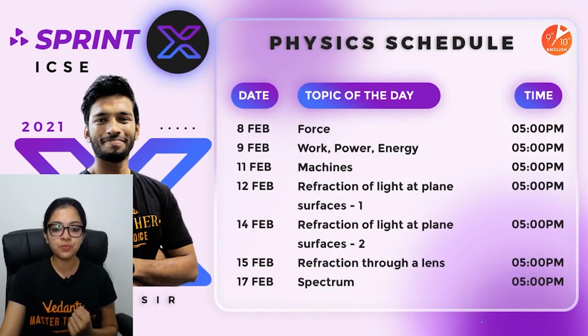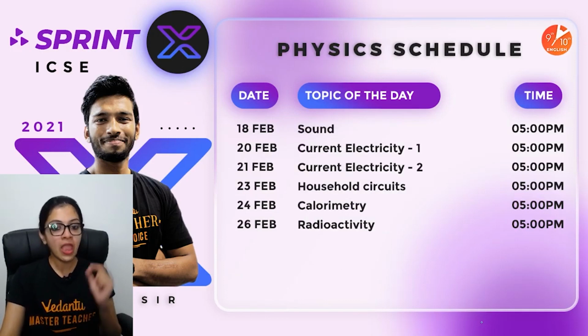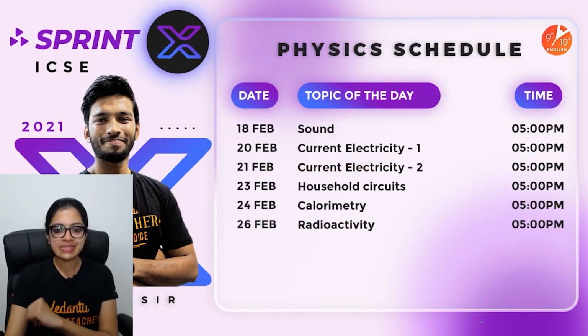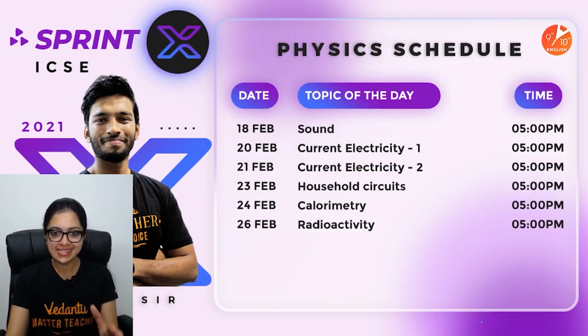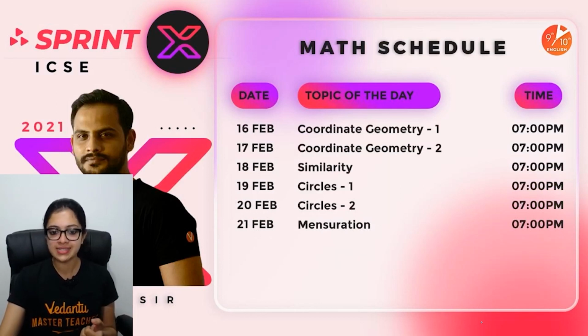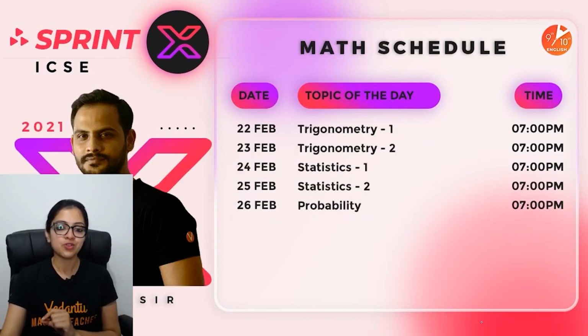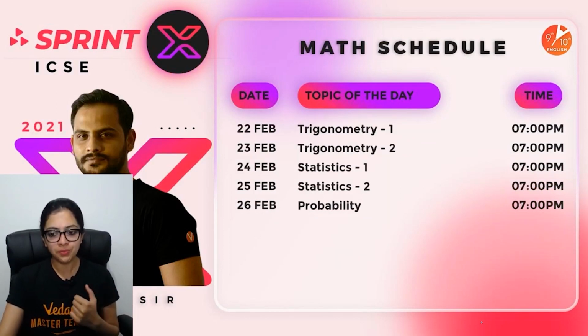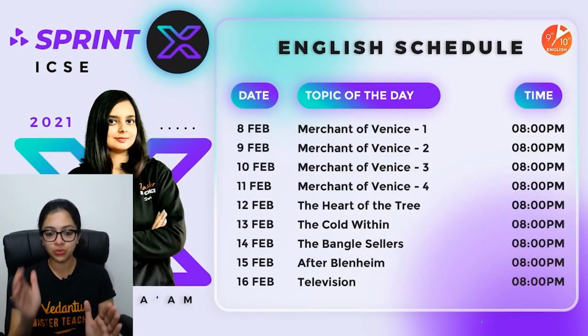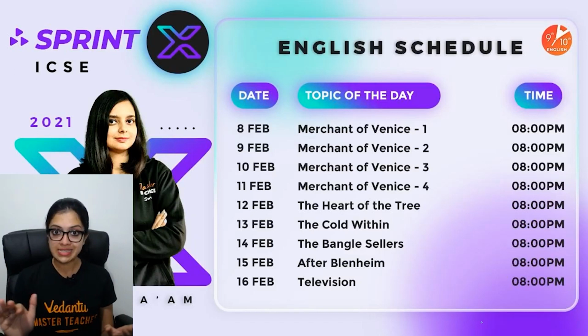Then physics, Anoop's schedule is also right here on the 26th of Feb, which is tomorrow. So we'll be done with Sprintex ICSE for physics. And math schedule. Gopal sir's sessions have been happening. Sir will also be done by tomorrow with probability. Make a note of the time, children, so that we are all sharing this with you in every session so that you guys don't miss out on any of them.